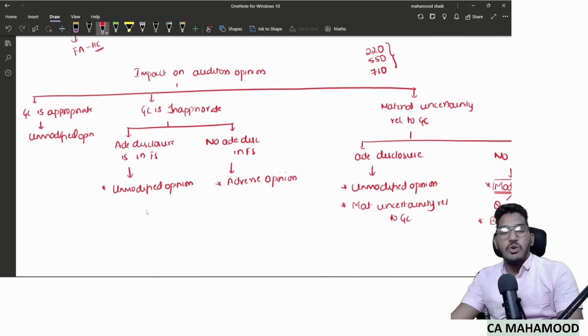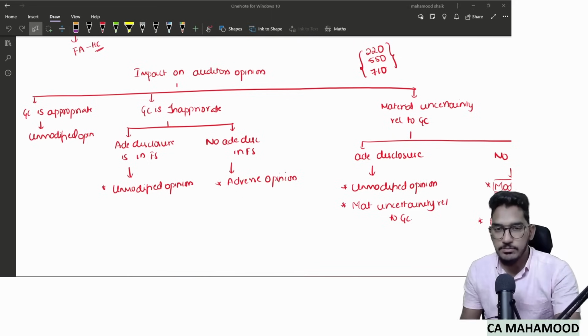These 3 standards are not that important from the examination perspective, but still I will not leave them. I will not ignore them. I will try to revise the key concepts from 220, 550, 710, or I will try to give an overview of all these 3 standards now. So we will take up SA 550 for revision now.